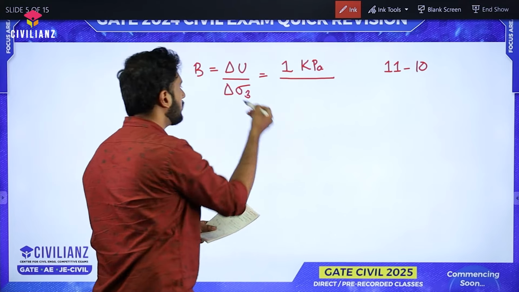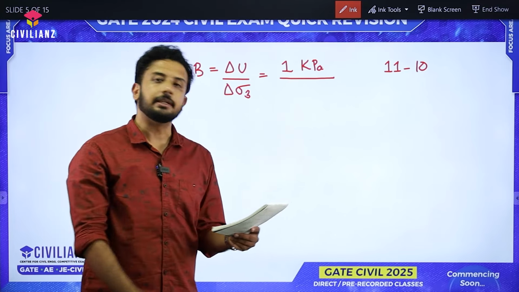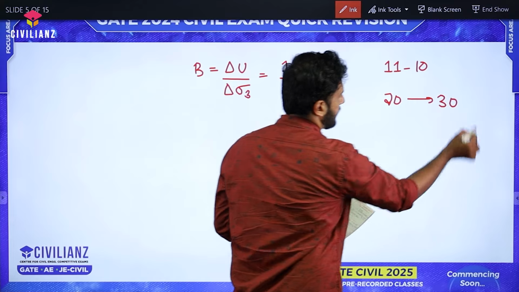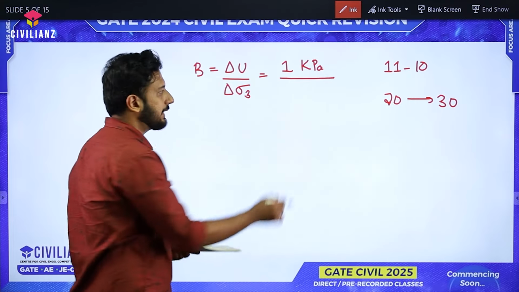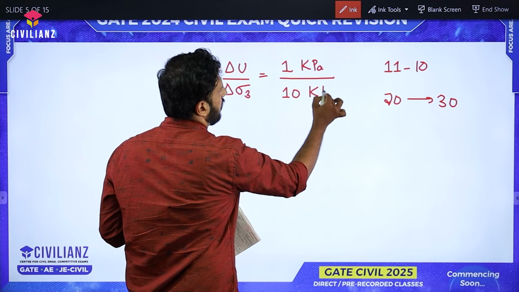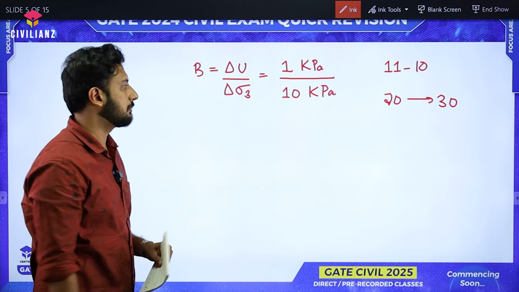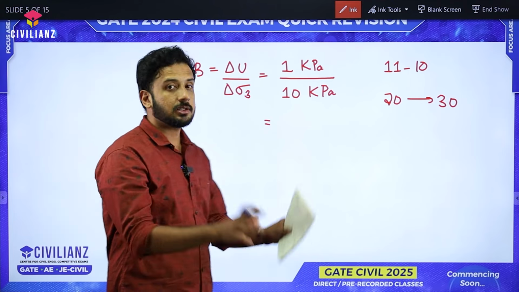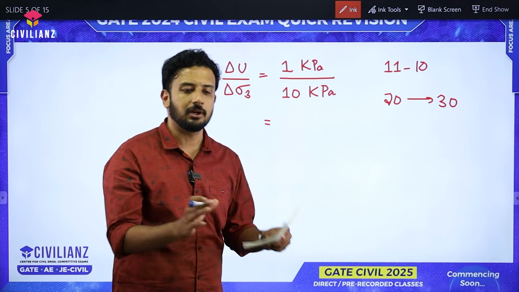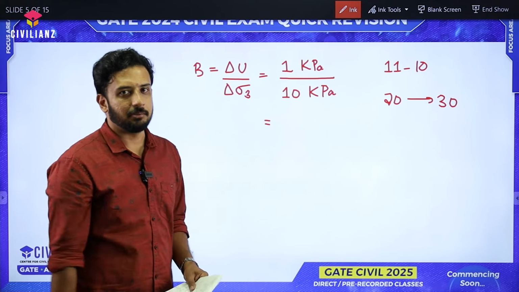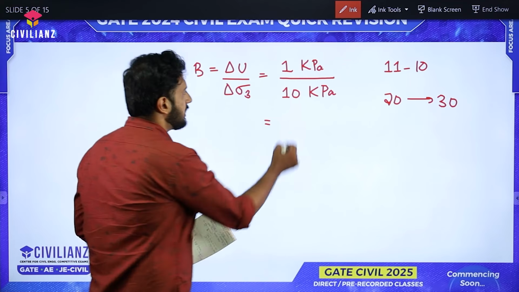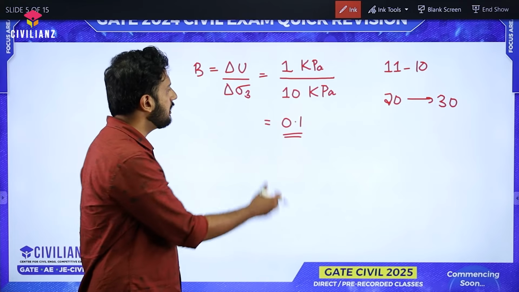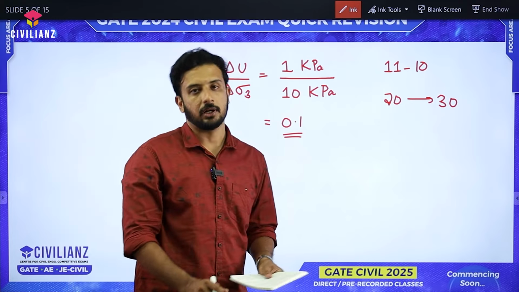Now divided by, how much will be the change in sigma 3? Initially they have given that it's 20 and now it has increased to 30 kilopascal, which means the change will be 10 kilopascals. Very simple question. Only thing is you need to pick the right values from the question. If you have the concept, then it's very simple. If you are not strong about the concept, or if you have only partial knowledge, then it's going to be definitely very difficult. So 1 by 10 is equal to 0.1. We know the parameters will not have any unit. So 0.1 will be our final answer.